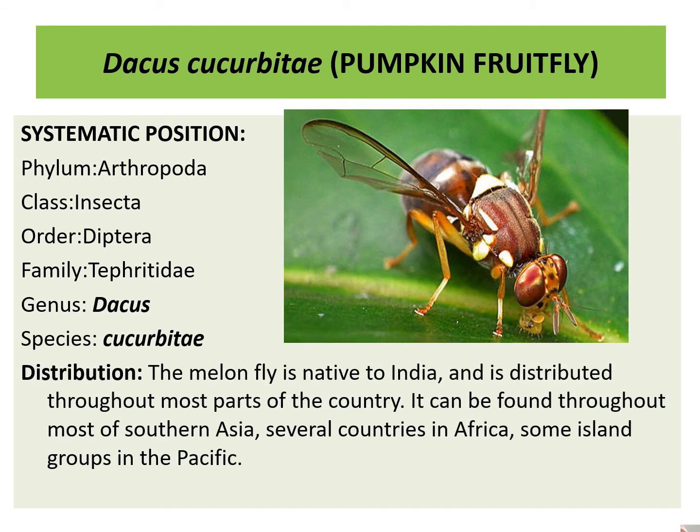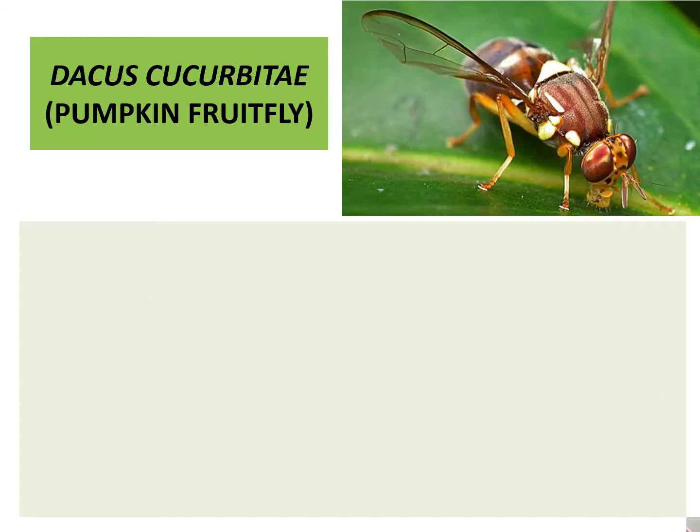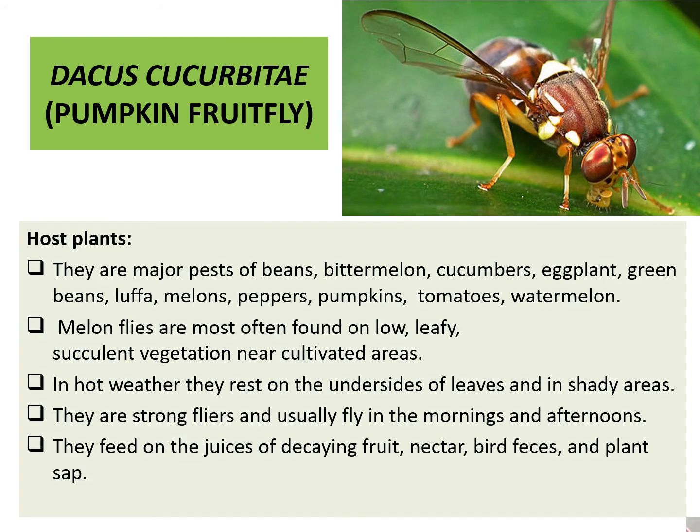The melon fly or pumpkin fruit fly is native to India and is distributed throughout most part of the country. It can be found throughout most of southern Asia, several countries of Africa, and some island groups of the Pacific. Pumpkin fruit fly has many hosts.